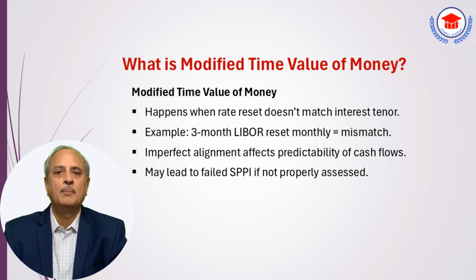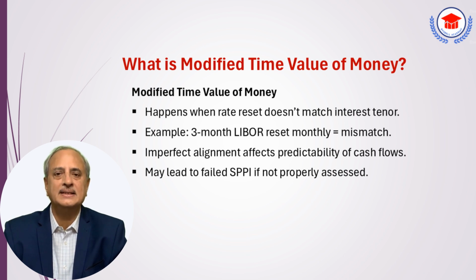What happens with a modified time value of money? Sometimes the time value of money isn't perfect. For instance, there may be a mismatch between the frequency of the interest rate resets and the tenor of the instrument. Imagine this scenario. An instrument references the 3-month LIBOR as its interest rate. Ideally, the rate should reset every 3 months to match the tenor. But what if the interest rate resets monthly instead of every 3 months? This creates a mismatch between the reset frequency and the tenor, resulting in an imperfect time value of money.